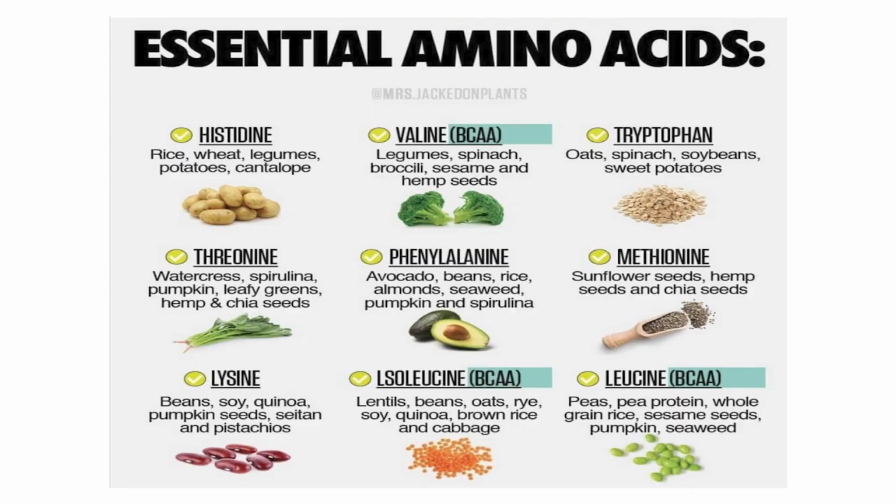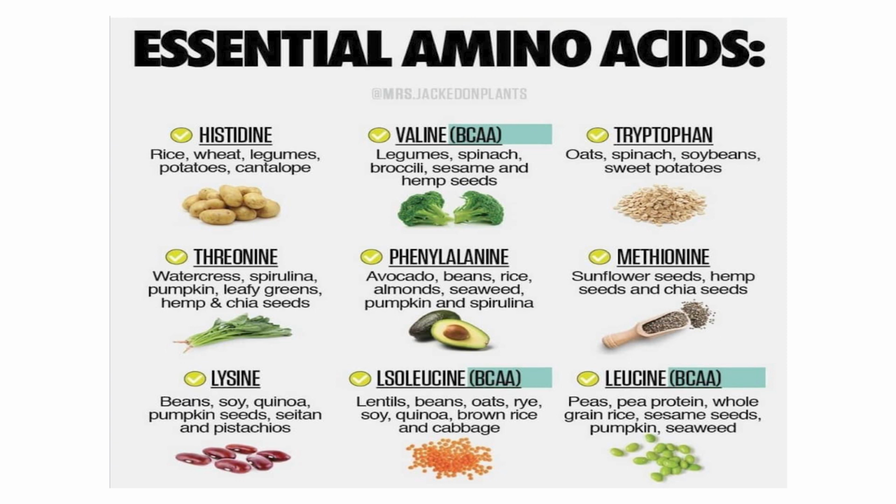What are the sources of the different types of essential amino acids? You can see histidine, valine, tryptophan, threonine, and the sources are given from where we can get these essential amino acids. We should include these essential amino acids in our diet: phenylalanine, methionine, lysine, isoleucine and so on. This slide shows different sources of essential amino acids, the vegan sources and the non-veg sources, from which we can supplement them.